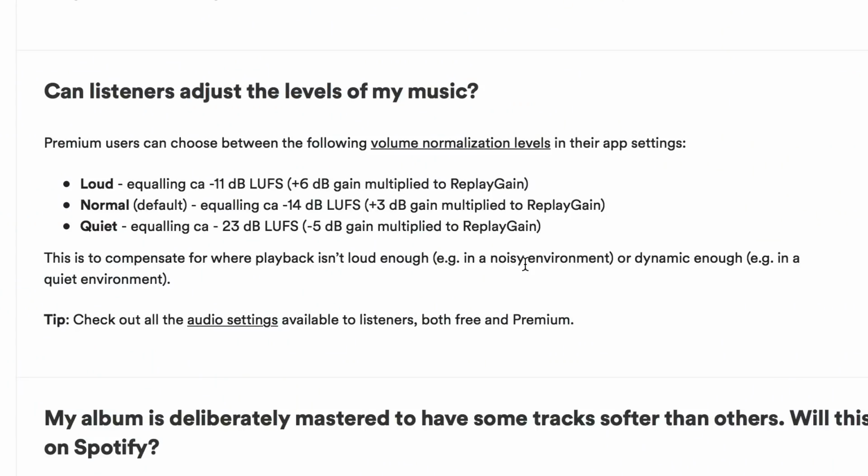Saying all that about loud and stuff, I don't know how many people actually change the loudness level of their Spotify. Commuters probably do. If you're on a loud, noisy train or in a car that's loud, like an old car, then you might want to turn up the level maybe, but I don't really know how many people do that. But for other reasons that I do explain in my course on loudness that I recently revised on Groove 3, for other reasons, half including this, I do actually recommend aiming for -9 or -11 integrated LUFS, but it's more complicated than that. This is important though, before we get to the most interesting part, maybe.